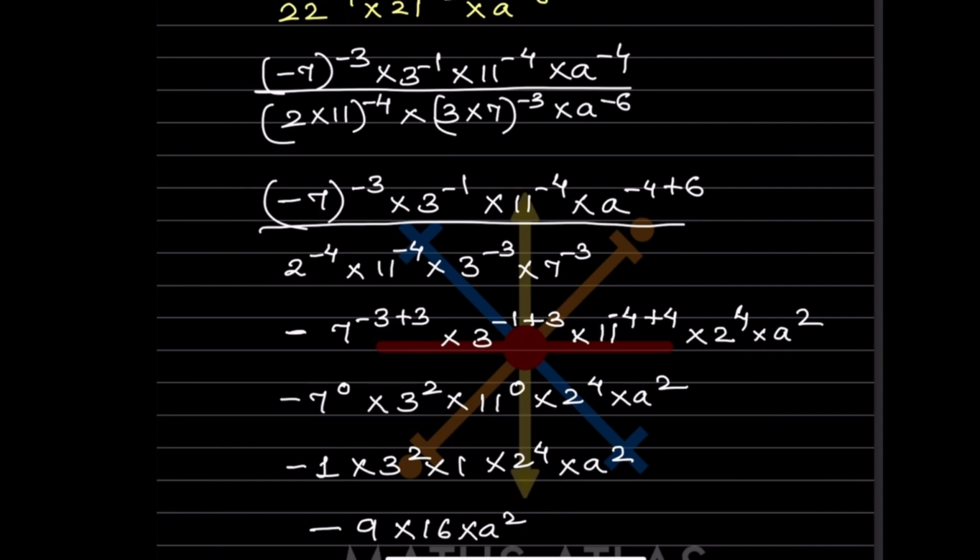So what we can do here, minus as it is, this and this we can cancel out. This and this we can cancel out. So that is going to be 0. This will be plus 3 minus 1, that will be 2. This will be 0, 11 raised to 0. Same.